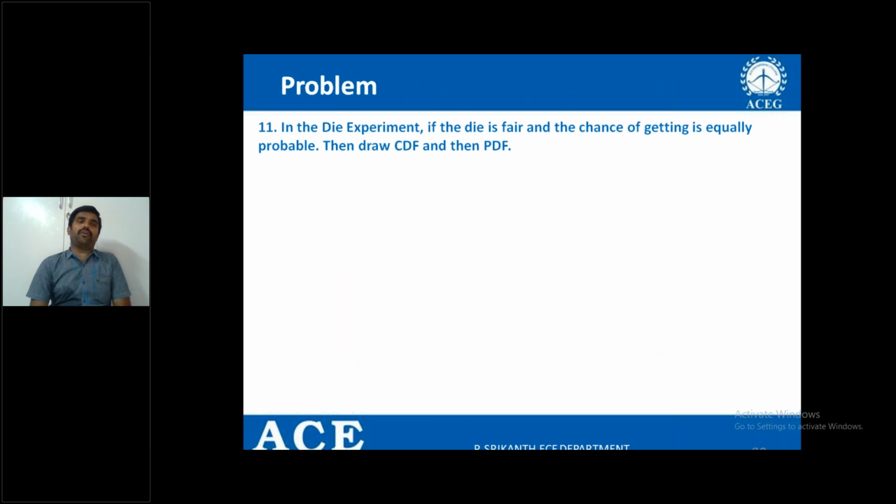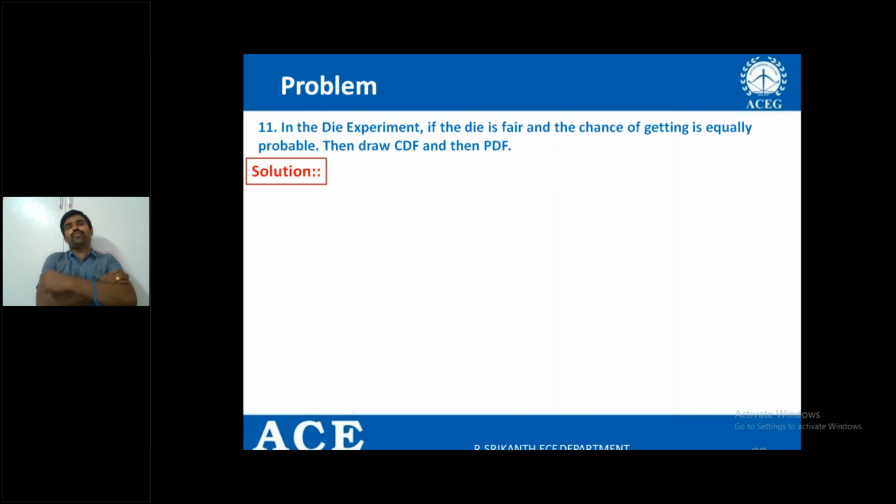And a problem: in the die experiment, if the die is fair and the chance of getting each outcome is equally probable, then draw its CDF and PDF. CDF and PDF, can you try? Simple, throwing a die experiment, a fair die, no biasing, and equal probability for all the outcomes. Can you draw the CDF and PDF?